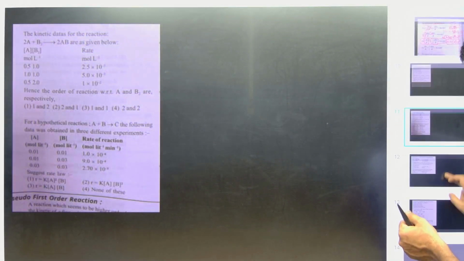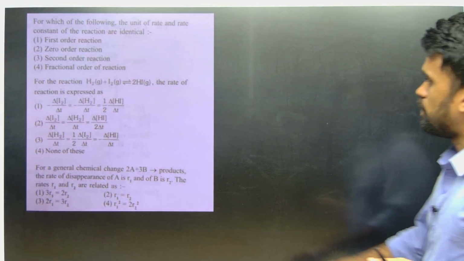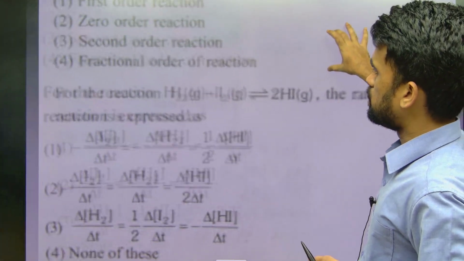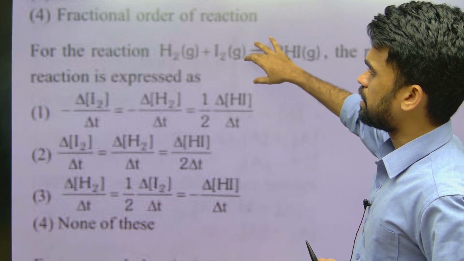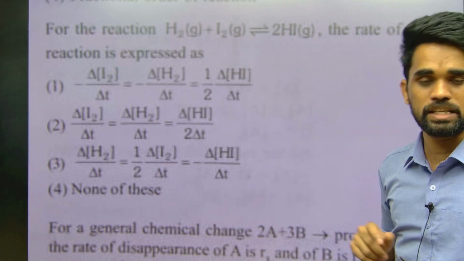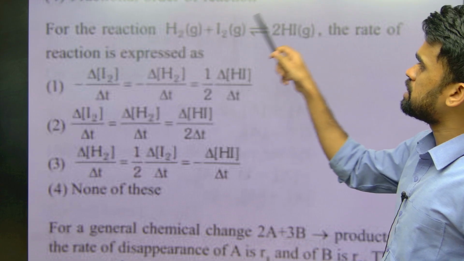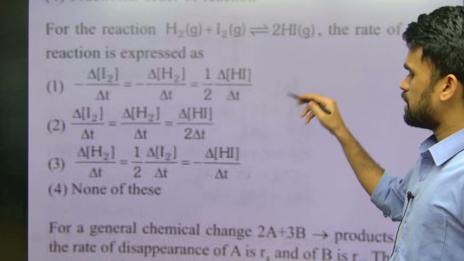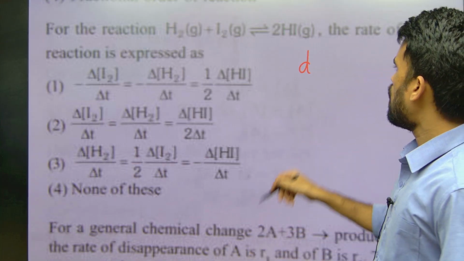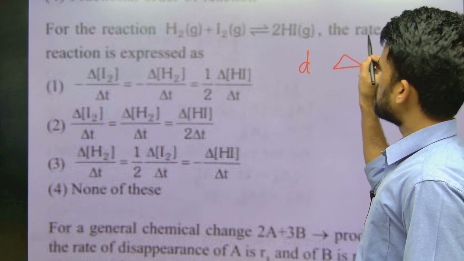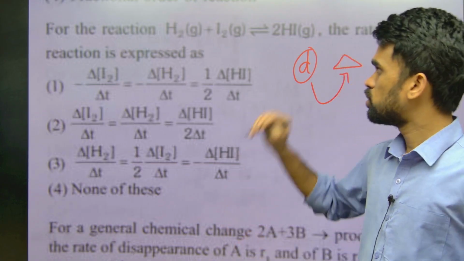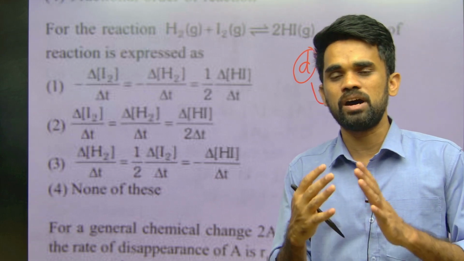We'll show you some questions, so you should feel comfortable with understanding the rate differential equations first. Okay, yeah. So now can you understand this and try to give me your answer? For a reaction, H2 plus I2 gives rise to 2HI, the rate of this reaction is expressed as, see, previously I have used the symbol D. D is nothing but difference only, or I can also use the symbol delta. Sometimes it is indicated with the delta in the place of D. No worries, you write in the same structured way that we have learned till now.